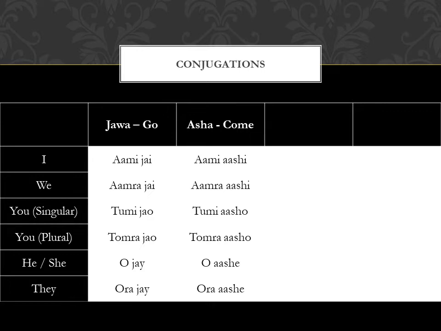So in asha, we are not subtracting the wa sound, we are just changing the last vowel to e, o and a to make the conjugations. So for the first person, the verb conjugations become ami ashi, amra ashi. For second person, tumi asho, tomra asho. For the third person, o ashe, ora ashe.